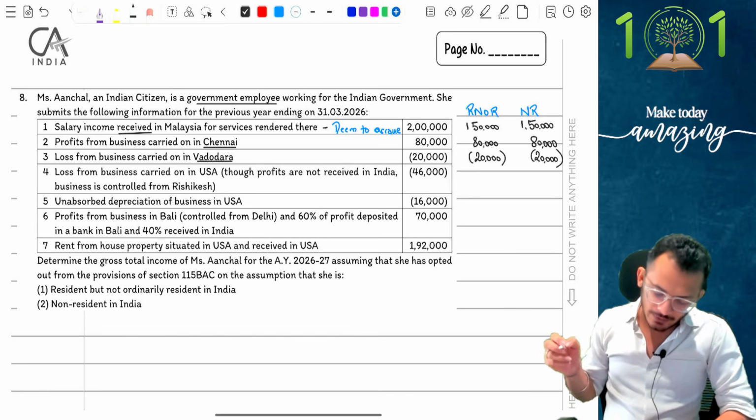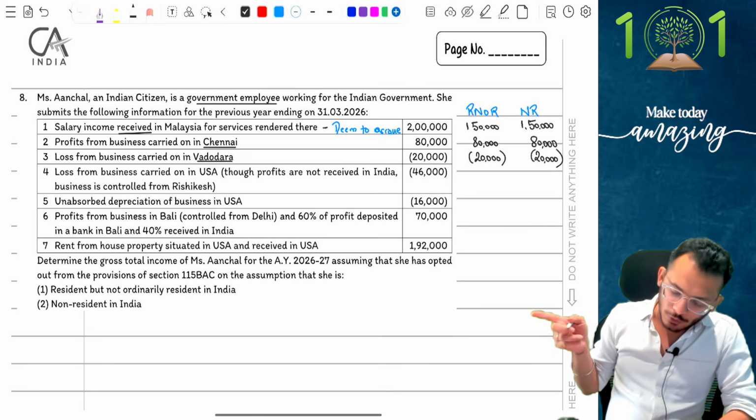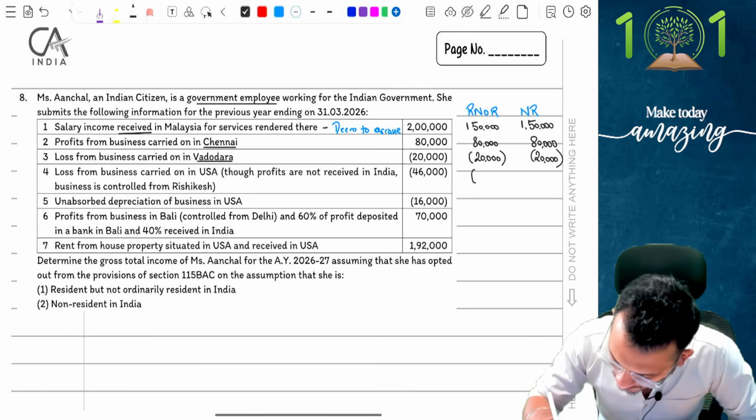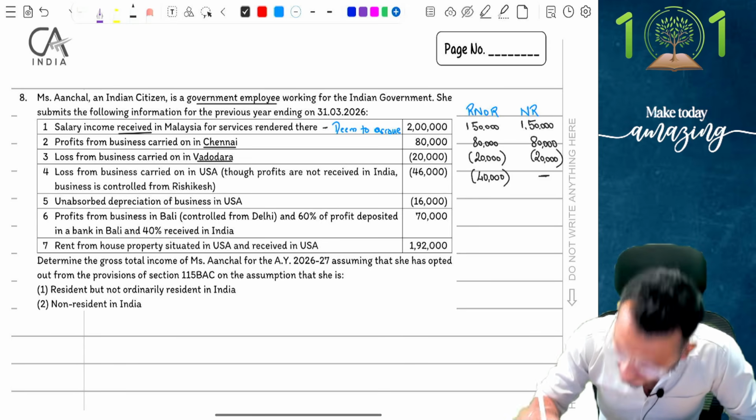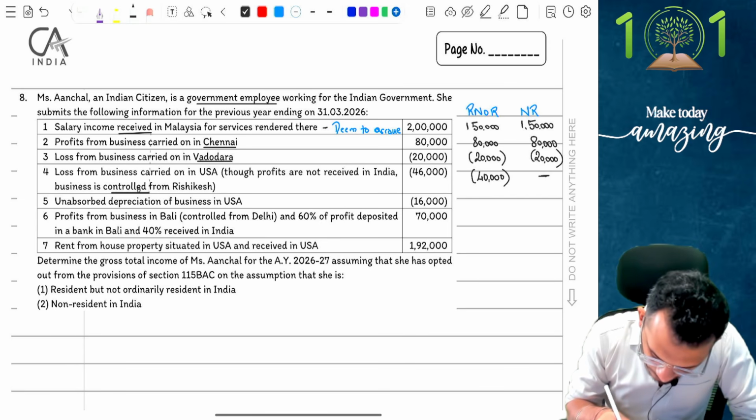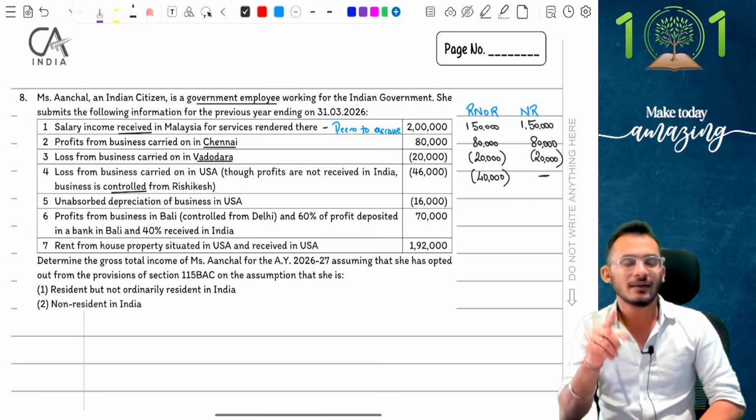Next, losses from business carried on in USA. Though profits are not received in India, business is controlled from Rishikesh. People, if the business is controlled from Rishikesh, then this person can take it as a loss. R and OR will get this number, but NR has nothing to do with it because NR is not going to talk about controllership. Controllership is not relevant for an NR, it is only relevant for an R and OR.